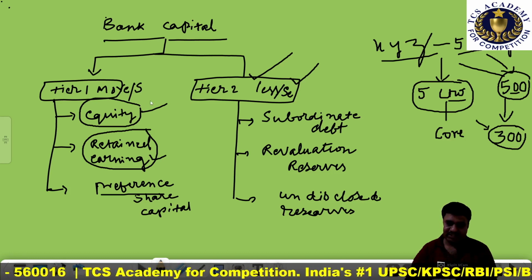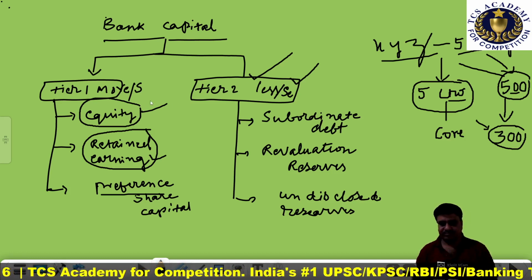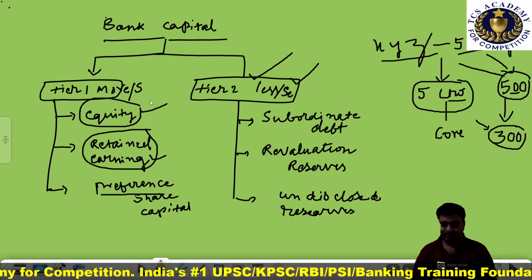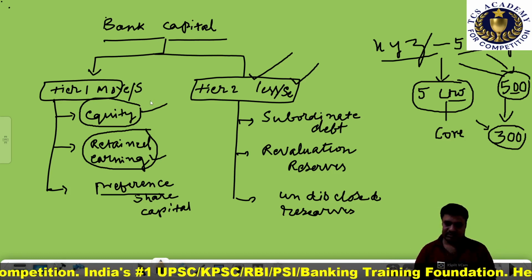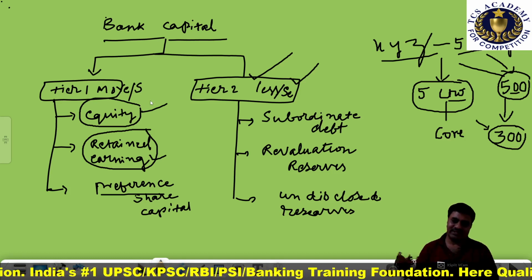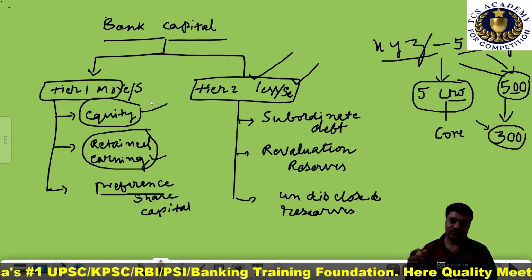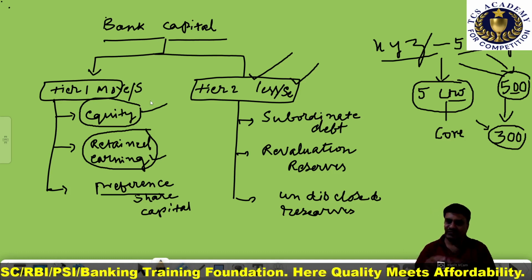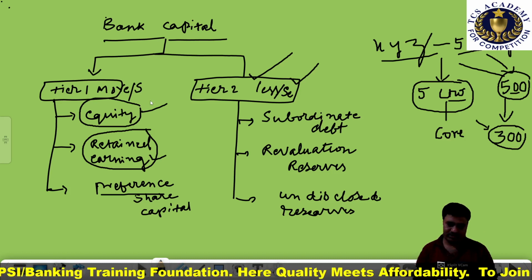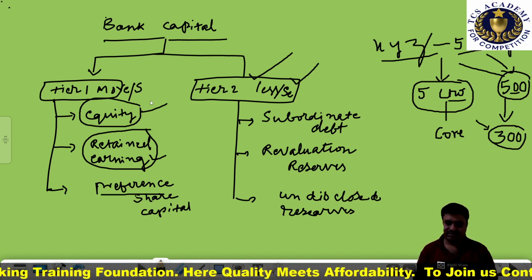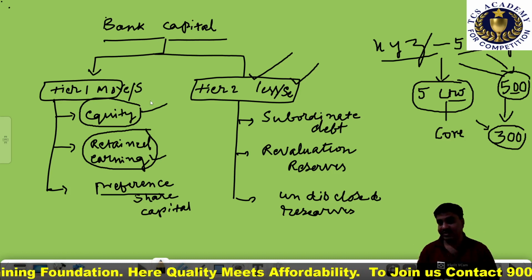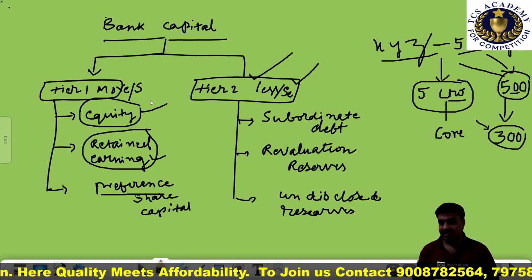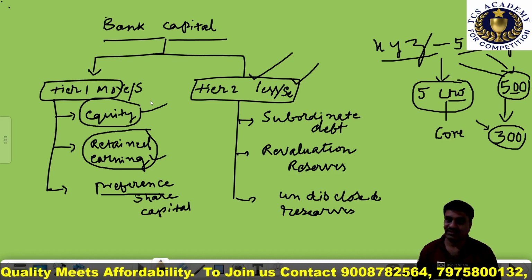Because it is more difficult to accurately calculate and to liquidate. This tier 2 capital is very difficult to accurately calculate and to measure. That is the reason why we call tier 2 capital less reliable or less secured.